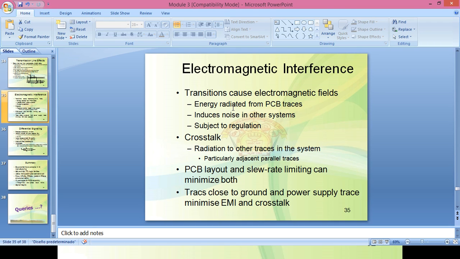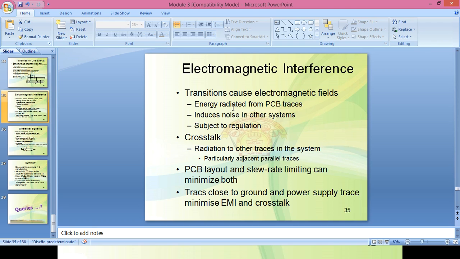Then one more issue is crosstalk. Radiation may occur between the aggressor PCB trace and an adjacent trace, when the traces are close and parallel, running for a long distance.